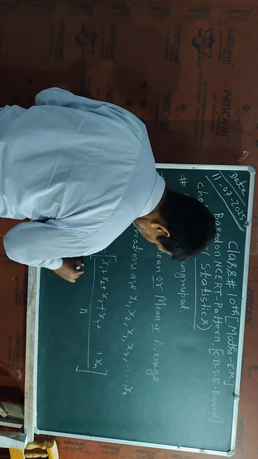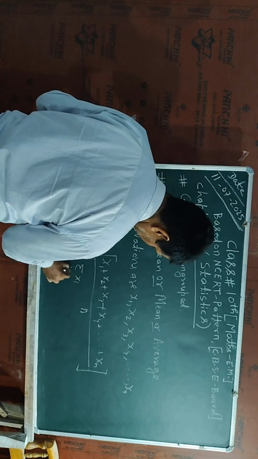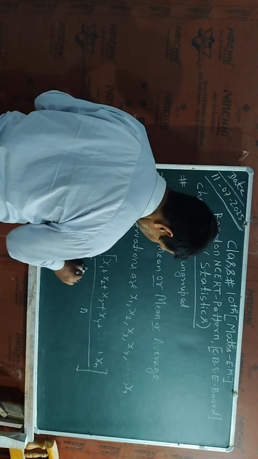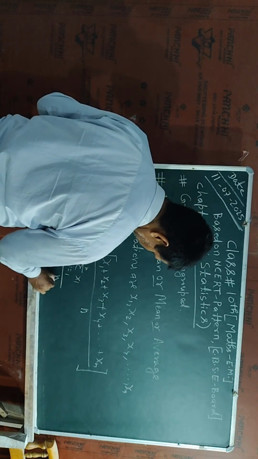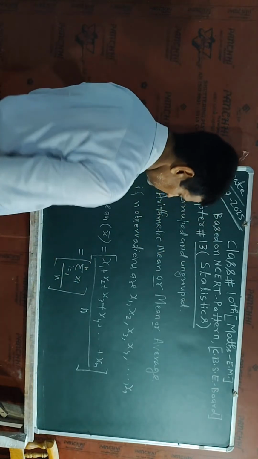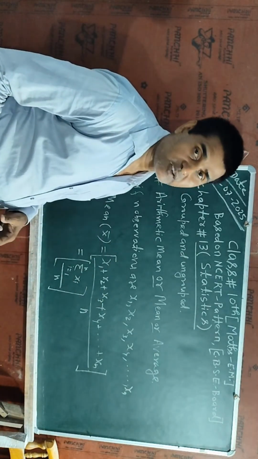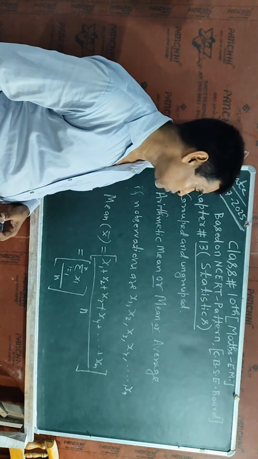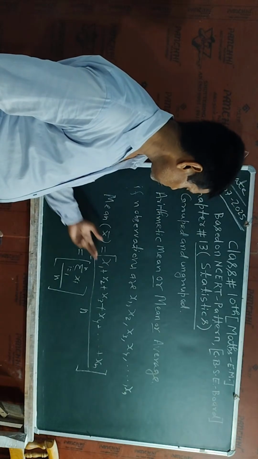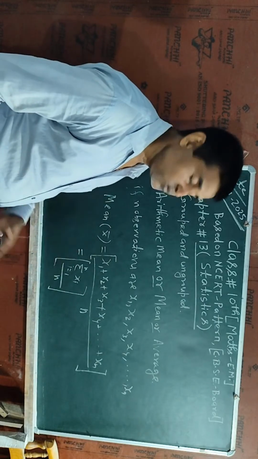Now here I am going to summarize it. I write it as sigma xi, i equal to 1 to n, divided by n. So this is the mean value of the n observations. The n observations are x1, x2, x3 up to xn. So I have taken its mean. The mean value is equal to the sum of all n observations divided by n.